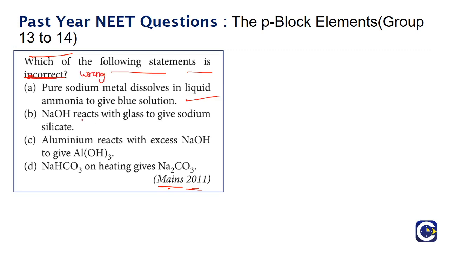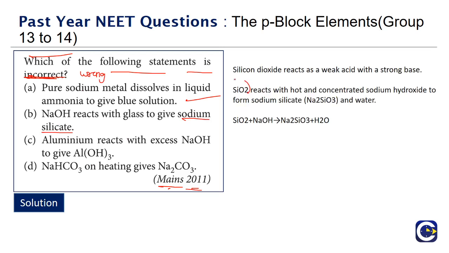Then option B is: NaOH reacts with glass to give sodium silicate. Generally glass will have silicon dioxide, and silicon dioxide is acidic in nature and it will react with the base. Sodium hydroxide is a strong base. So when we treat glass with sodium hydroxide, we will be able to see the formation of sodium silicate. So sodium silicate will be formed, and this is also correct. NaOH reacts with glass to give sodium silicate.